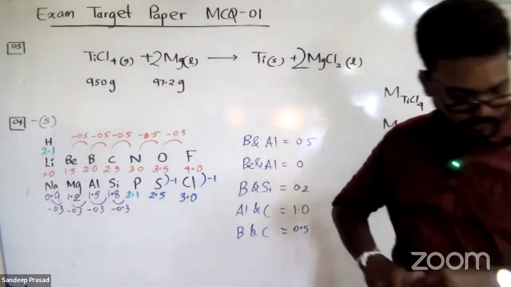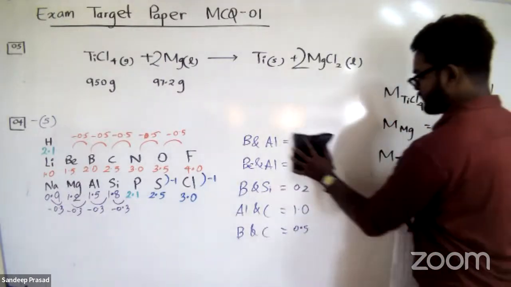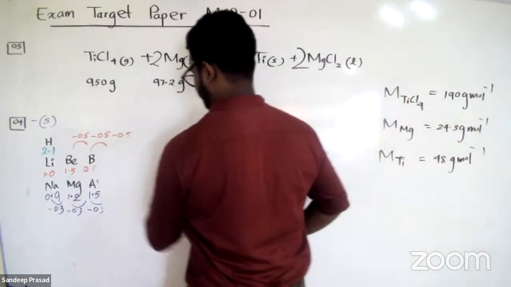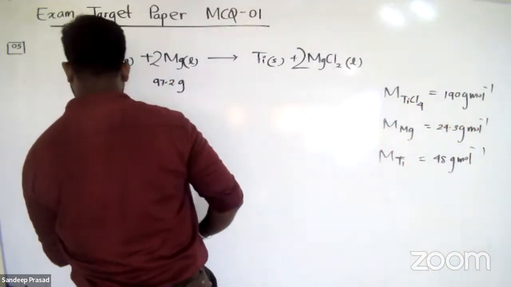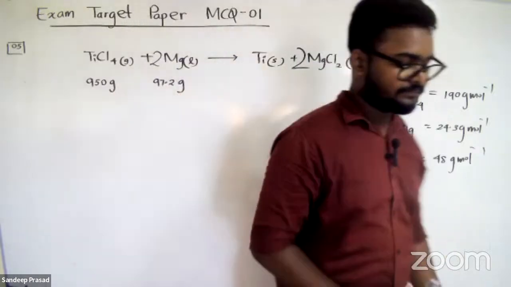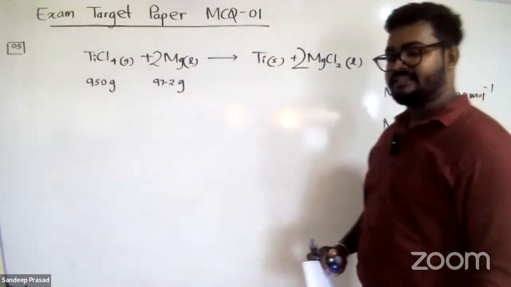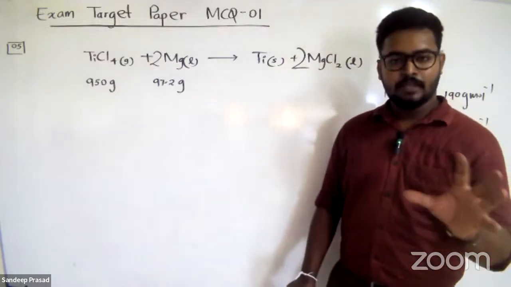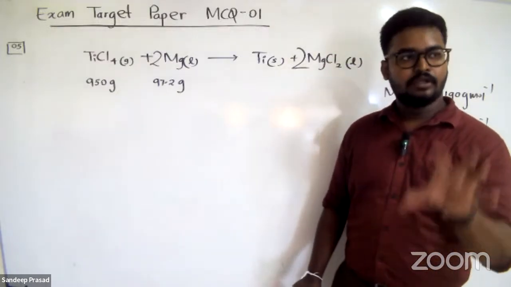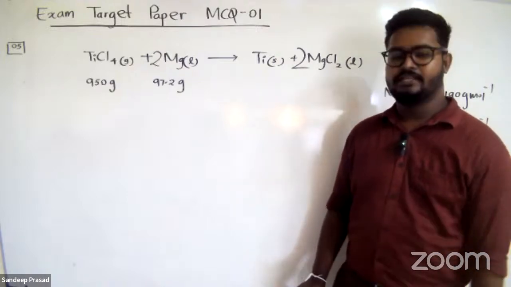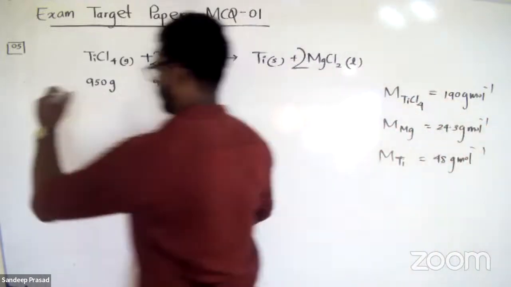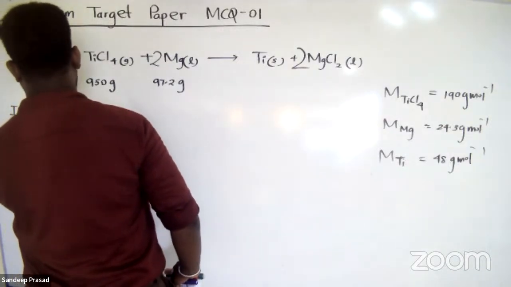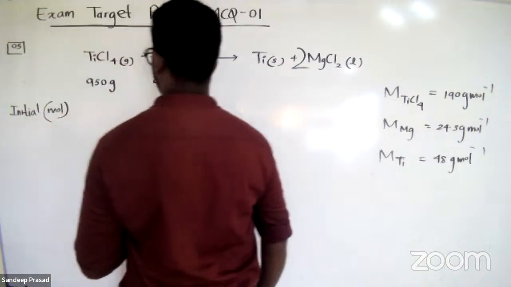So why have they given molar mass values? What is the reason? The reason is we have to find out the number of moles, right? By looking at the masses, we cannot decide the limiting reagent. We have to decide the limiting reagent by considering how many moles were added of each reactant, right? So let me consider the initial moles. Initially, how many moles have they added?